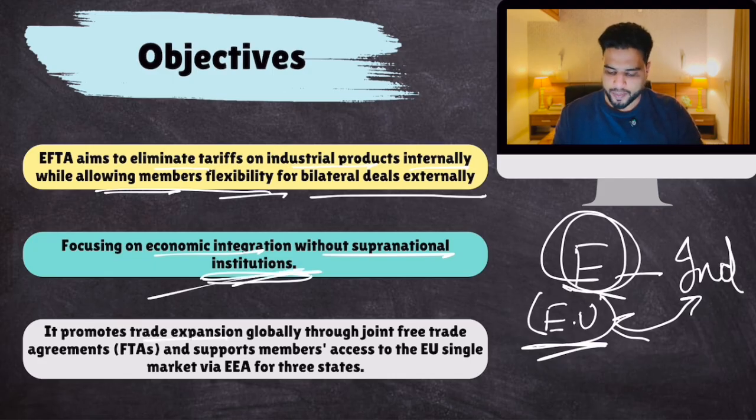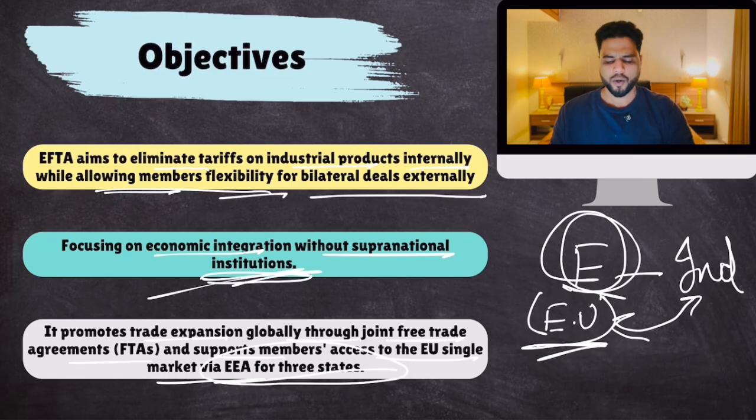It promotes trade expansion globally through joint free trade agreements and supports members' access to the EU single market via the EEA for 3 states. Because if you have a free trade agreement with Liechtenstein, then Liechtenstein also has access to the European Union's market. So you can indirectly have a free trade agreement with the European Union. This is the reason why India also conducted a free trade agreement with EFTA. But that's a separate thing. We'll talk about it later. So these are the objectives.